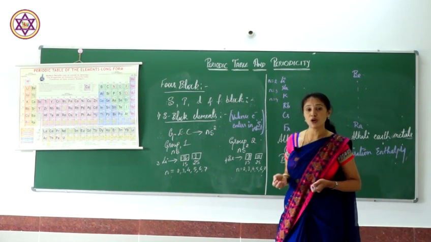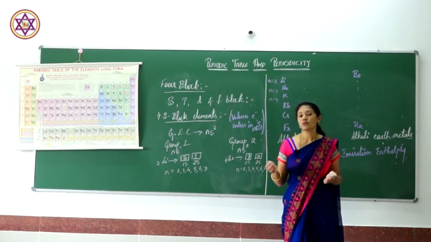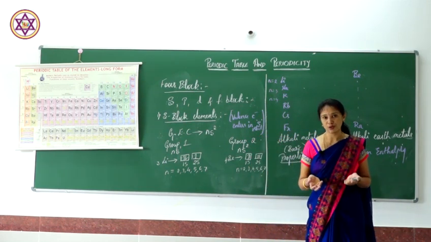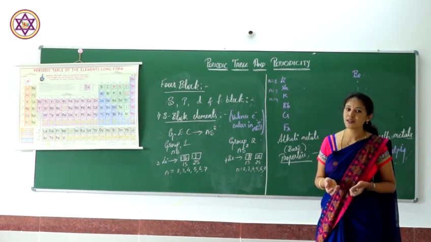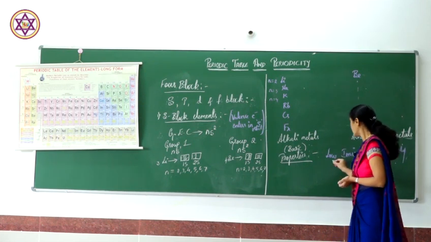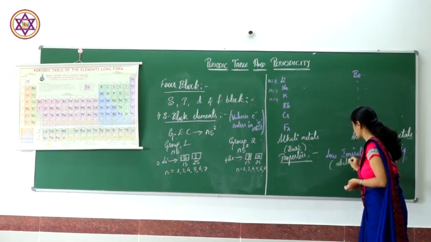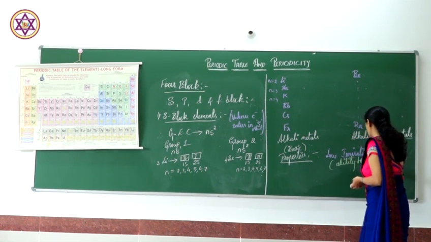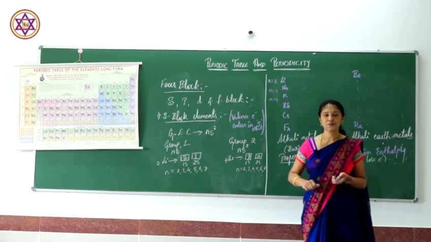Ionization enthalpy means the amount of energy that is required by an atom to remove an electron. It is nothing but ionization enthalpy or ionization energy. Here, the ability to lose an electron is nothing but ionization enthalpy.